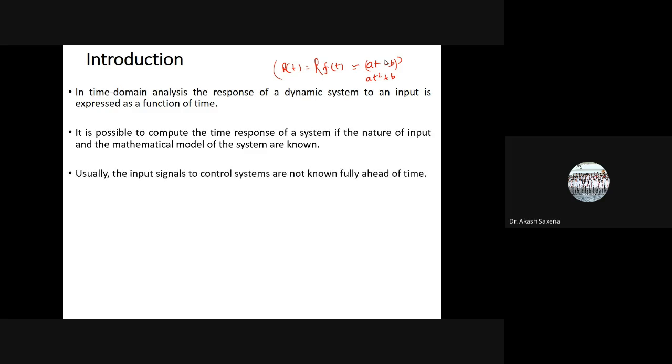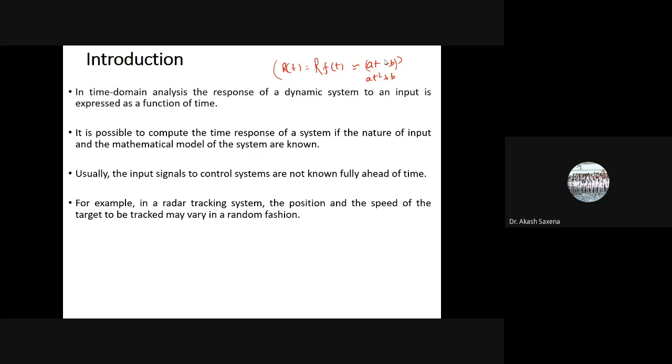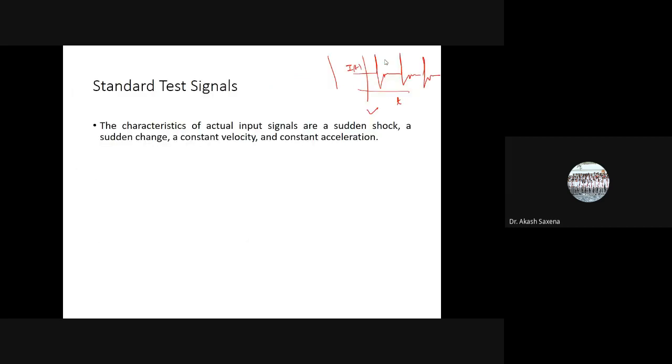Usually the input signals to a control system are not fully known ahead of time. So it is quite a challenging job to model certain practical systems fully, but partially we can do it, and we can present an analysis. The best example of this is a radar tracking system, because the position and the speed of the target to be tracked may vary as a random function. So it is not actually known, and it is therefore difficult to express the actual input signals mathematically by simple equations.